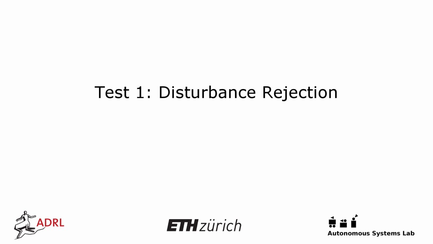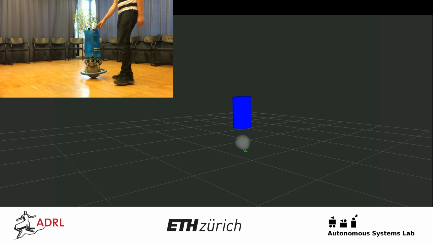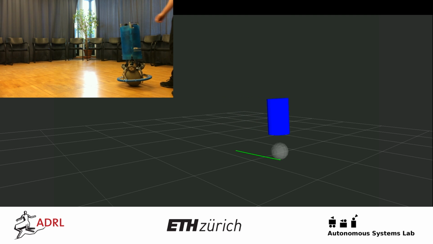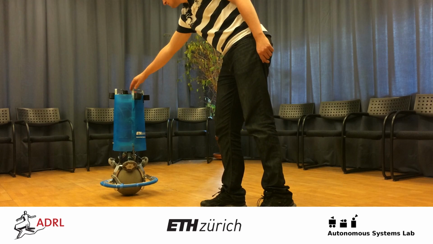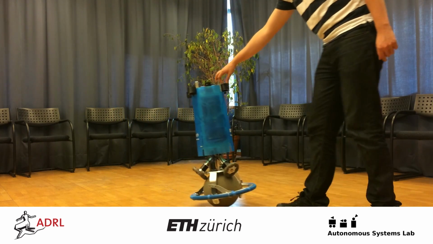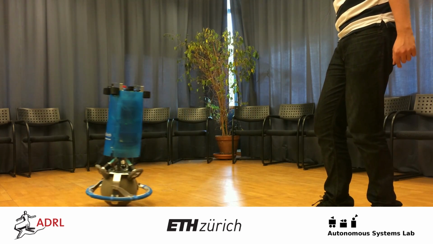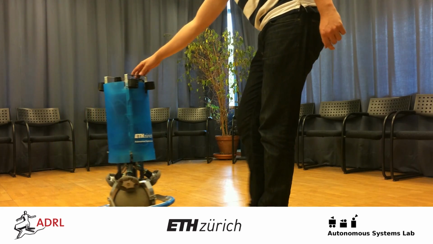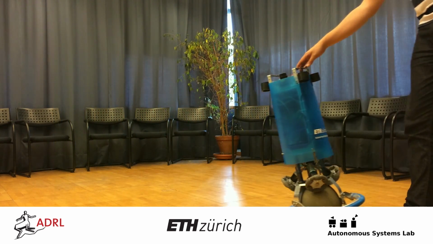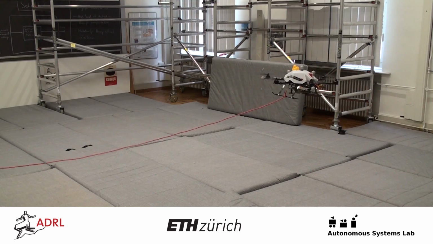The ball bot is given the task to stay in place. When disturbed, the MPC controller reacts compliantly and plans a return trajectory to the initial position. This behavior cannot be achieved with a static feedback controller. In this example, we see how a standard LQR controller significantly overshoots when disturbed and finally becomes unstable.